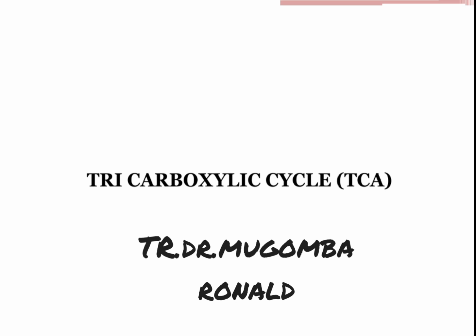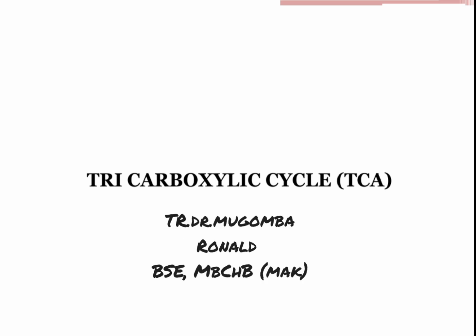We are continuing with our series about metabolism or respiration. And in this video, we are going to be looking at the tricarboxylic cycle, what is commonly known as the Krebs cycle. That is what we are going to basically be looking at. Previously, we looked at the process of glycolysis. We saw how the process takes place involving splitting of glucose to produce energy into two pyruvic acid molecules. So we are going to pick on from there.